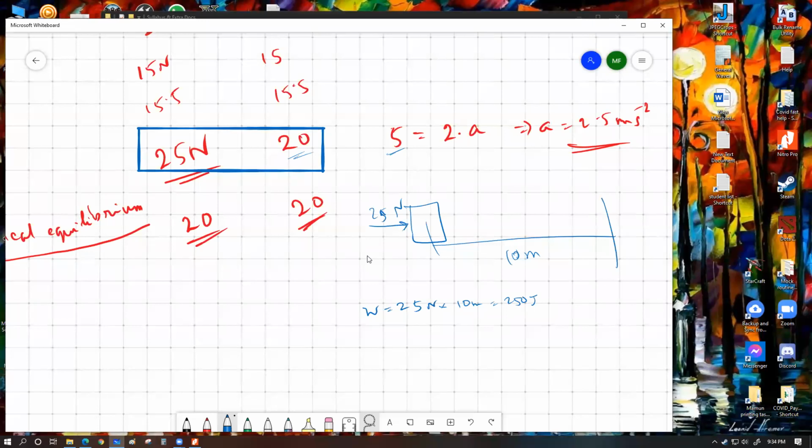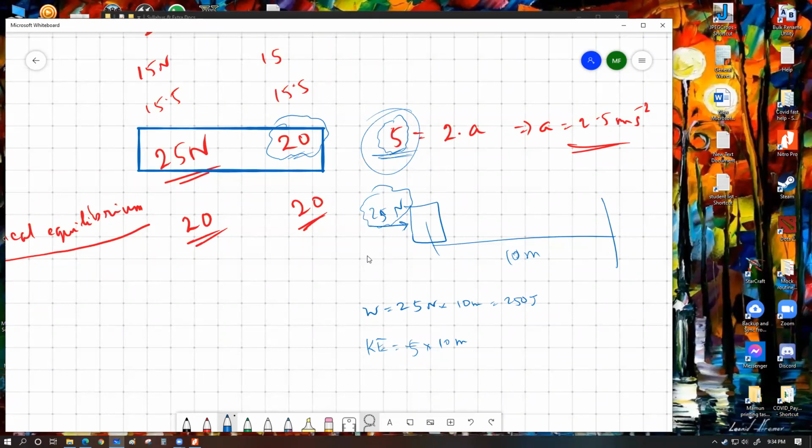But the object had only a resultant force of 5 Newton. So the kinetic energy gain of the object would be equal to 5 into 10. কারণ অবজেক্ট কিন্তু অ্যাকচুয়ালি 25 নিউটনের টোটাল ইফেক্টে সে মুভ করে নাই। Out of this 25 Newton, for every instance of movement 20 Newton was continuously spent to overcome the friction. The object could only experience an actual movement because of this 5 Newton.